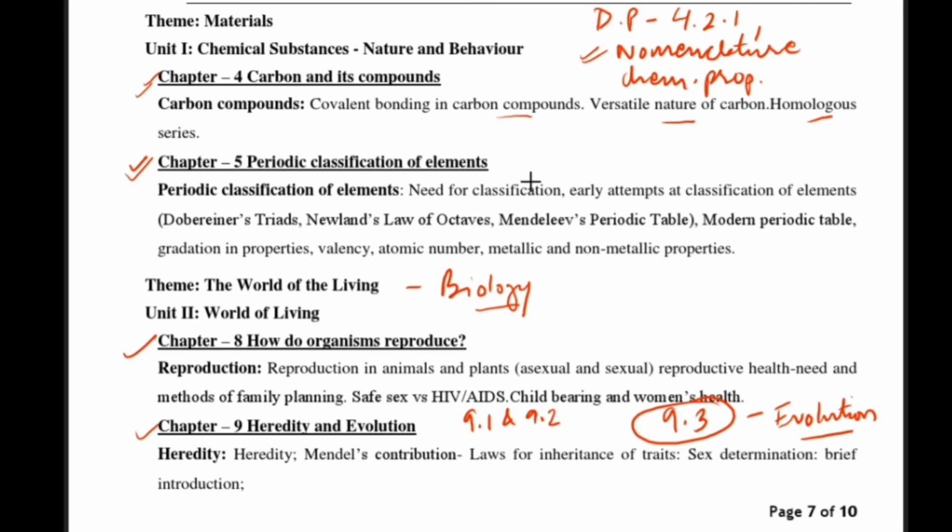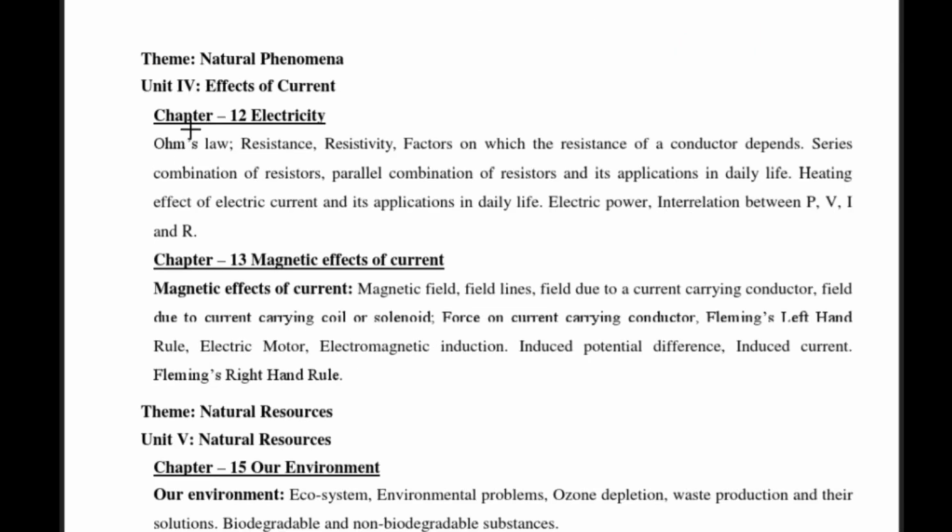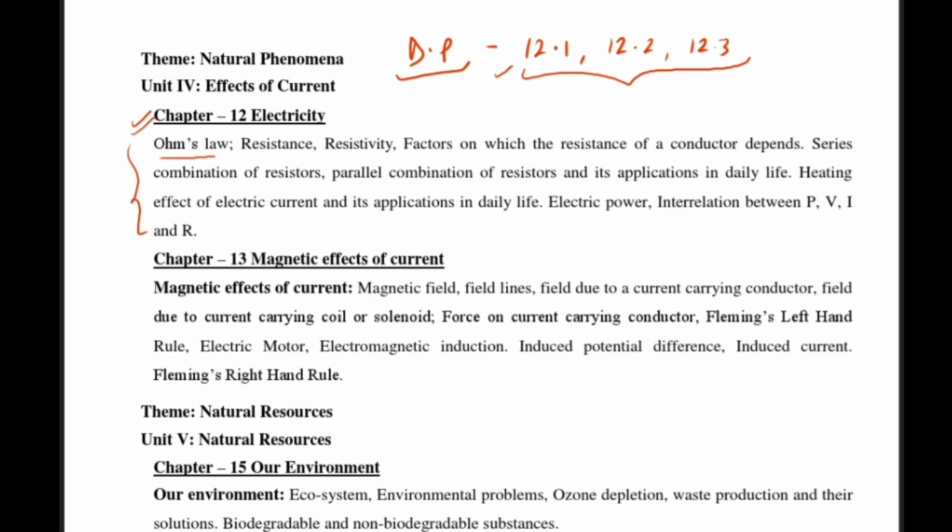Okay. After this, let's move on to physics part. In chapter number 12, electricity, the deleted portion is 12.1, 12.2 and 12.3. So you know, if you are going to study Ohm's law, you need to study the circuit diagram or the electric current, electric circuit. All of these things you should be aware of. So all of these things have been discussed in these 3 portions which have been reduced. I do not know why this has been reduced, but no problem. According to the syllabus it has been reduced, but when you are going to study all of these things, you'll have to study this.